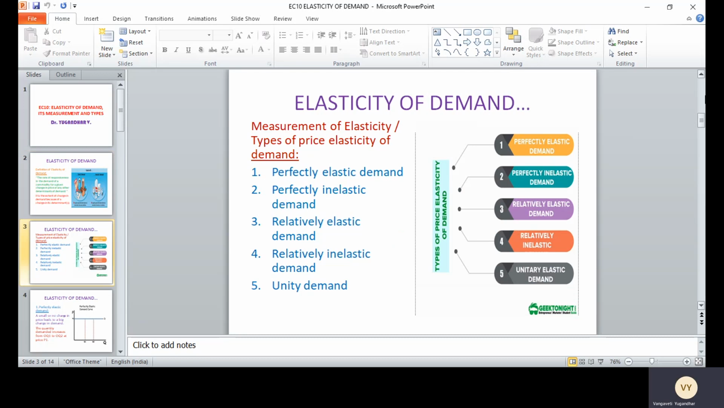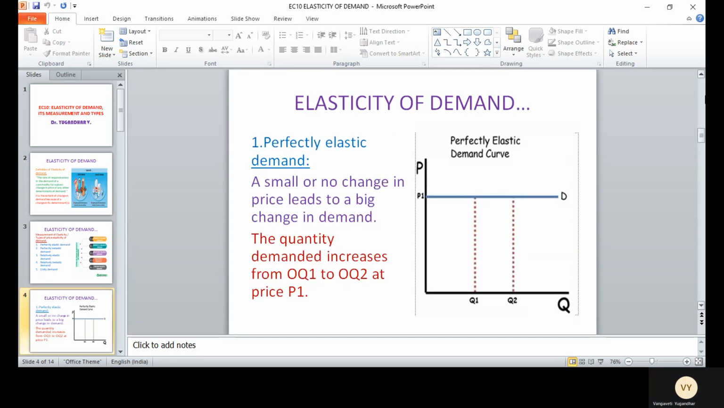How is the elasticity of demand measured? We can see 5 points on the scale when it is measured. What are they? Perfectly elastic demand, perfectly inelastic demand, relatively elastic demand, relatively inelastic demand, and unity demand. Let us see one by one.